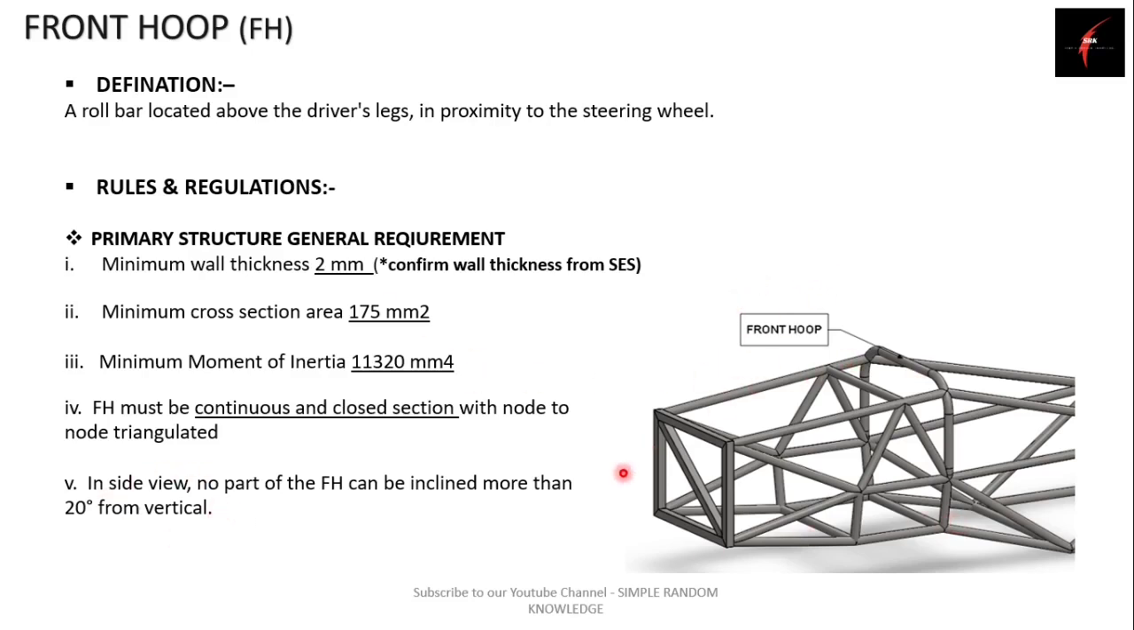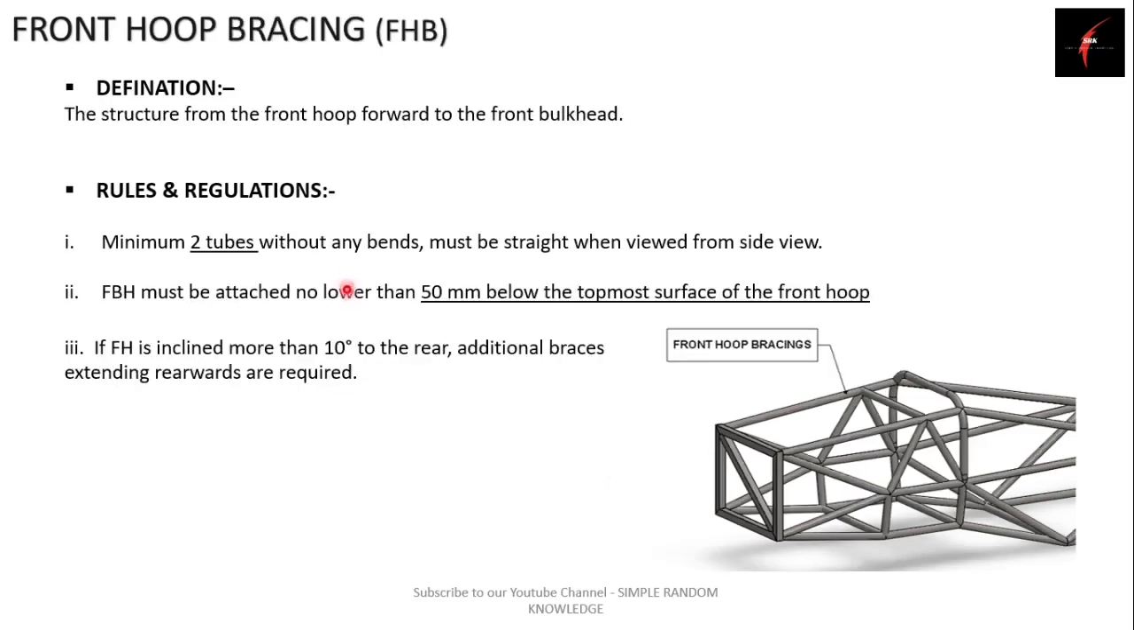Talking about our next primary structure, the front hoop bracing. So what is the front hoop bracing? As the definition says, it is a structure from the front hoop forward to the front bulkhead. So here you can see this is the front hoop and this is the front bulkhead. So these are the front hoop bracings.